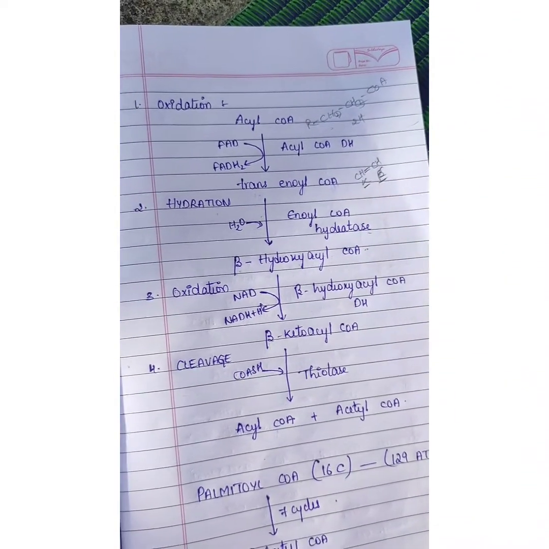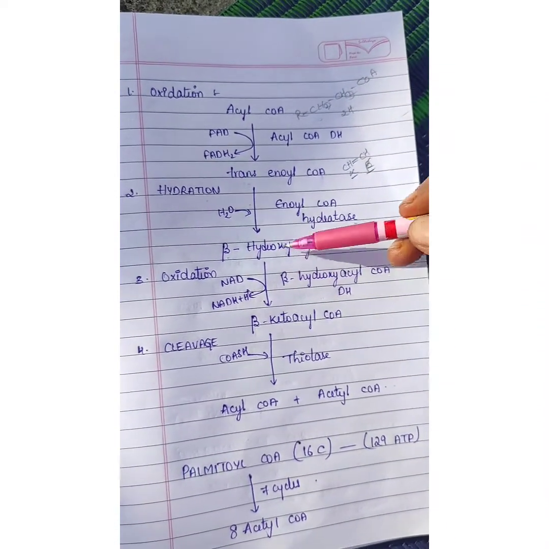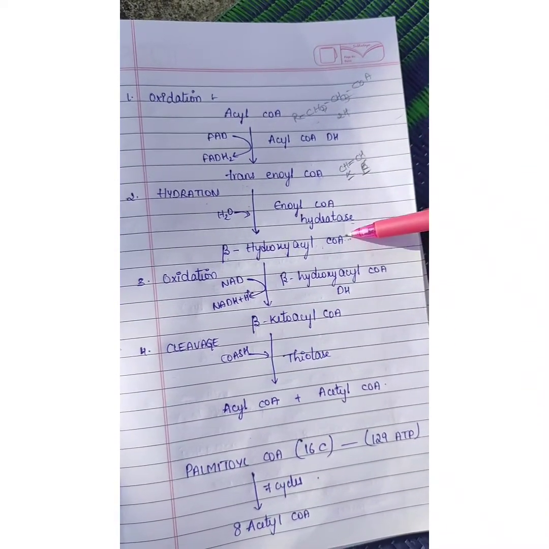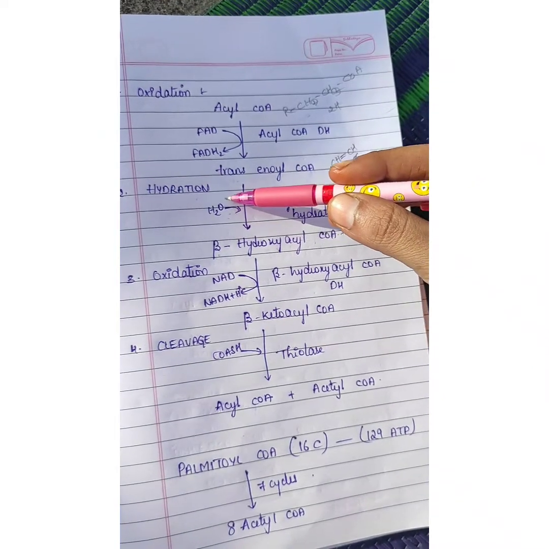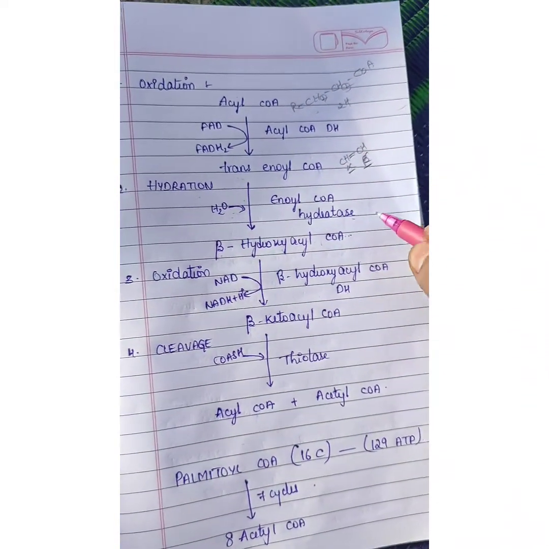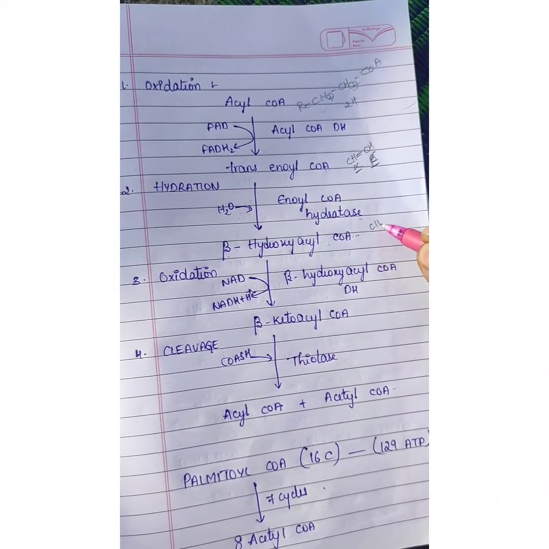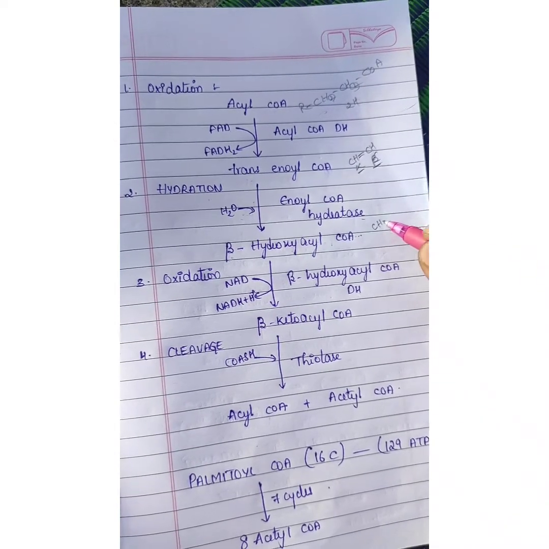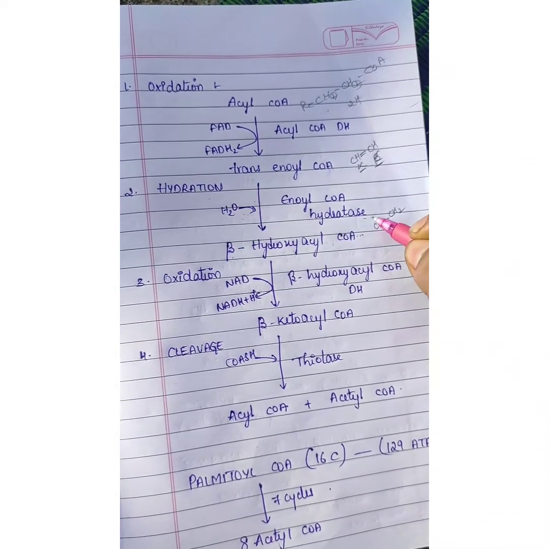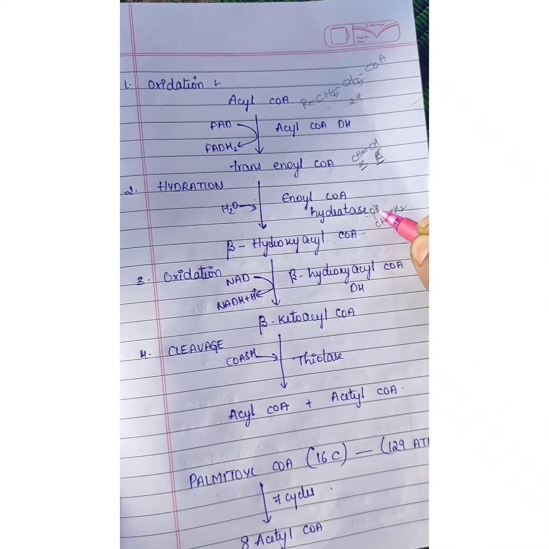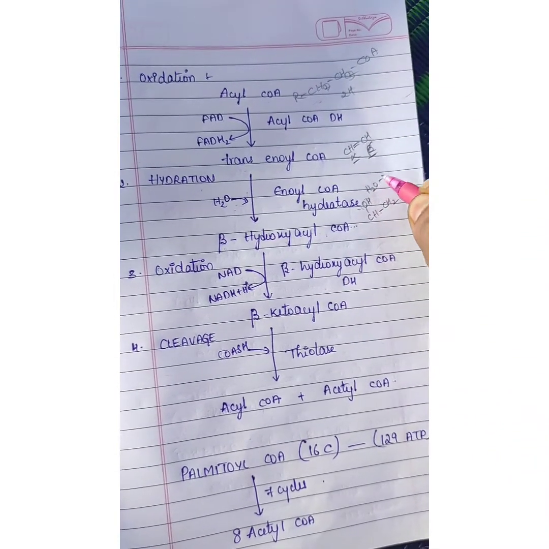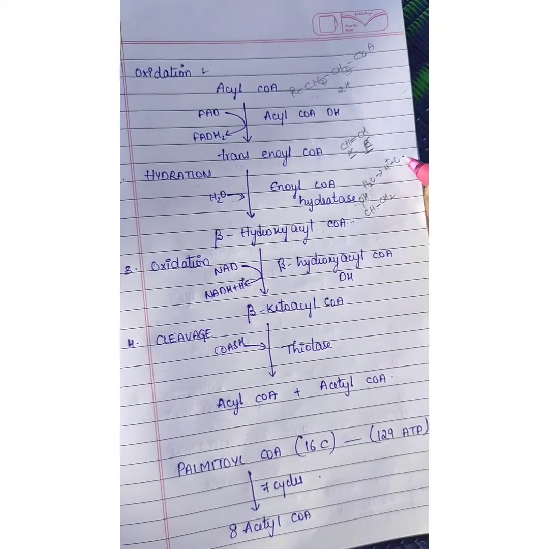So beta hydroxy acyl CoA will be formed by hydration, which means as the water molecule is attached, one H2O will be removed as H plus and OH minus.